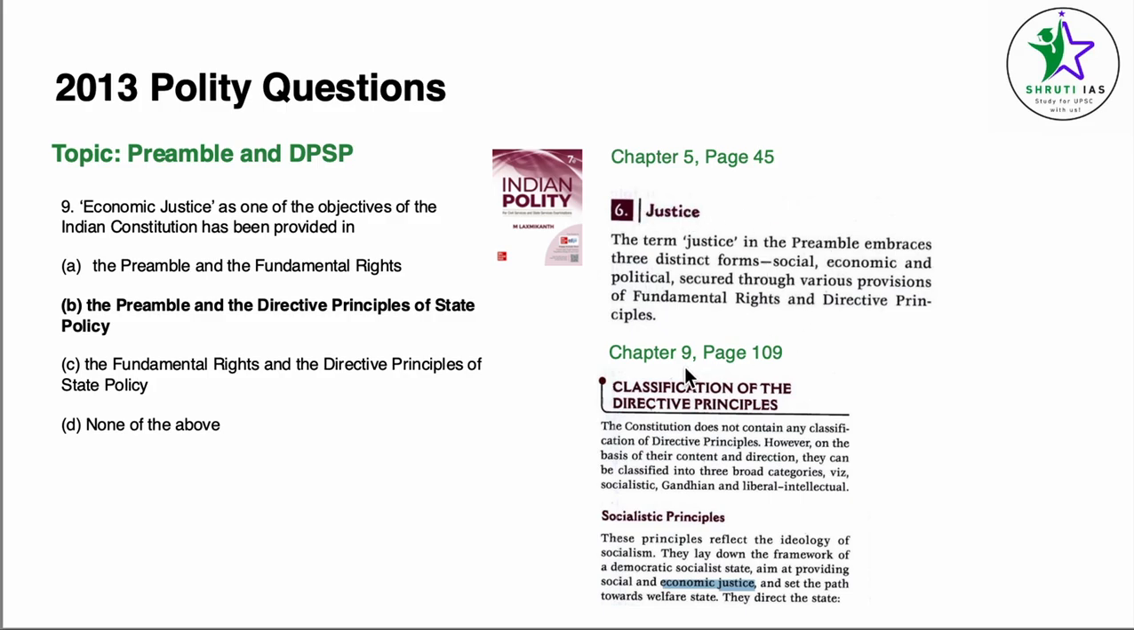For the second part of the answer, let us look at chapter 9, DPSPs, page number 109, under the classification of directive principles, under socialistic principles. These principles reflect the ideology of socialism. They lay down the framework for a democratic socialist state aimed at providing social and economic justice and set a path towards a welfare state. So DPSPs like 38 and 39 talk about economic justice, right?